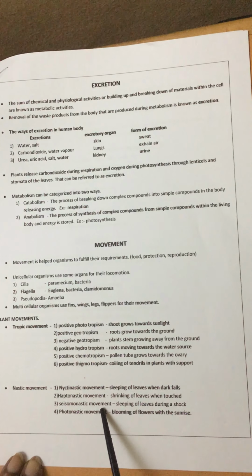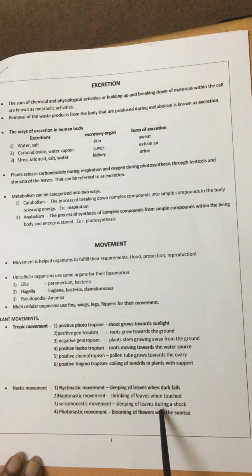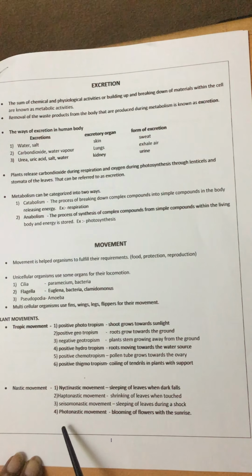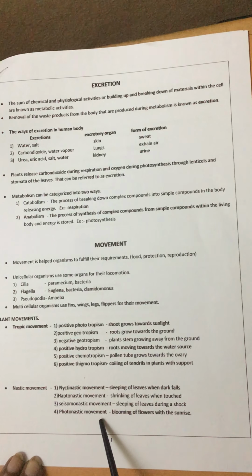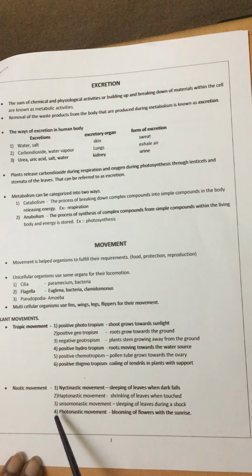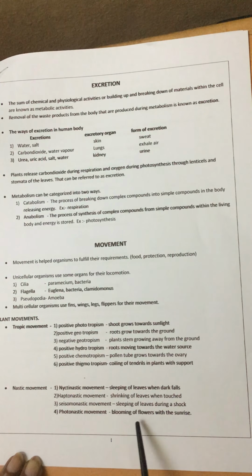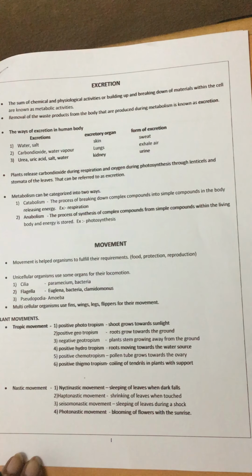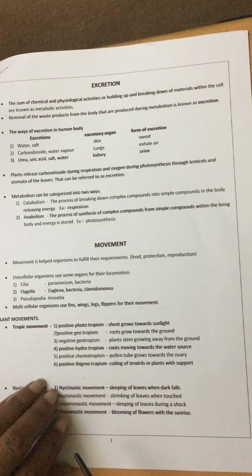Seismonastic movement is the sleeping of leaves during shock. Due to vibration the leaves fold; that is also an example of mimosa. Photonastic movement is due to light, sunlight, like the blooming of flowers with the sunrise, lotus and some other flowers, so sunflower. So these are some examples. These are the plant movements you studied in grade 9 also.